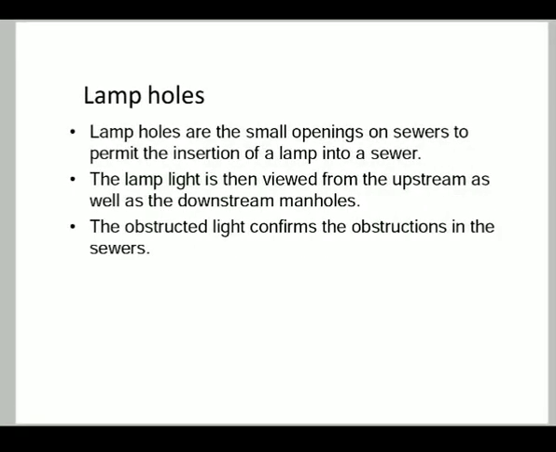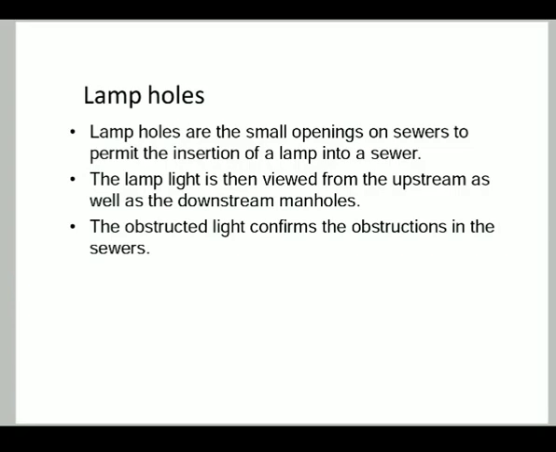Next, lamp hole. Lamp holes are small openings on the sewer to permit the insertion of a lamp into the sewer. The lamp light is then viewed from the upstream as well as the downstream manhole. The obstructed light confirms the obstruction in the sewer. Basically, a lamp hole provides a provision to check the obstruction between inlet and outlet of any sewer.